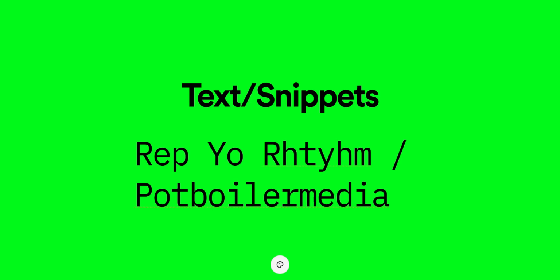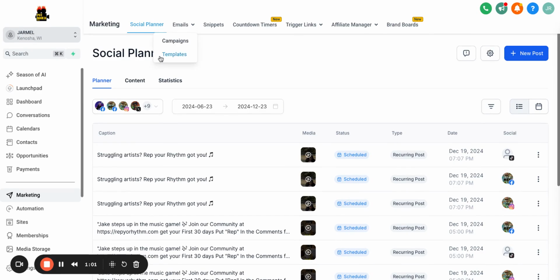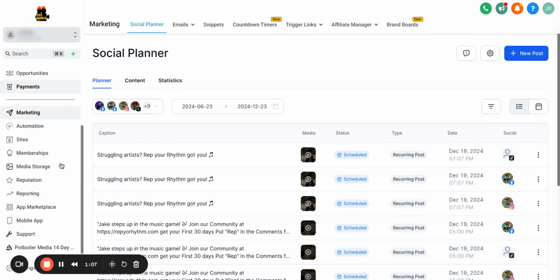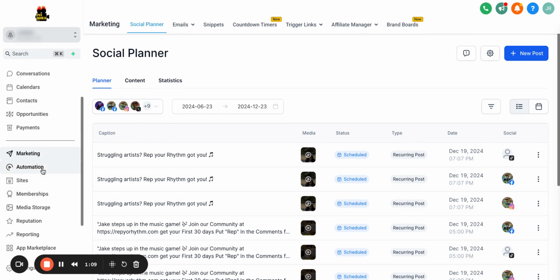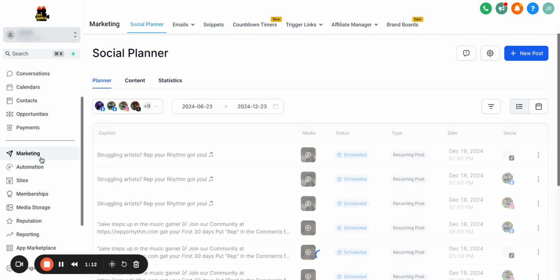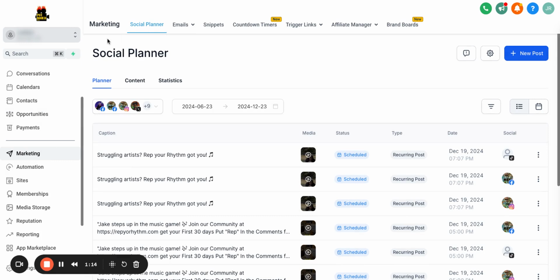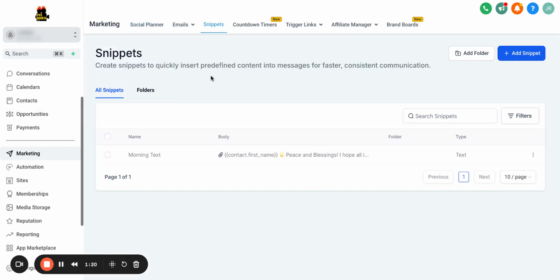If we want to send good words and positive vibes out through the day, we can do things like that as well. So the first thing you're going to want to do is come back over to your Rep Your Rhythm system, and then come over to marketing. You'll see social media planner, emails, snippets. So you'll come over to snippets, and let's create a new snippet.